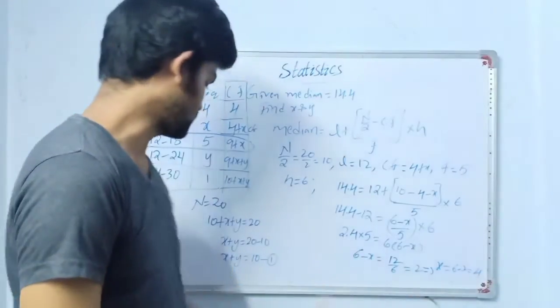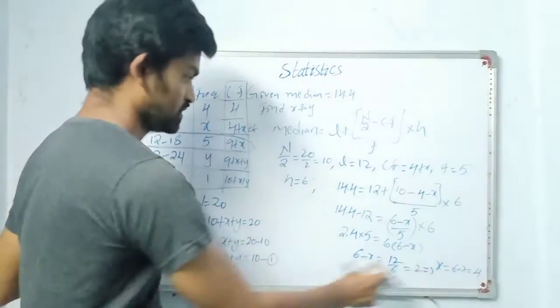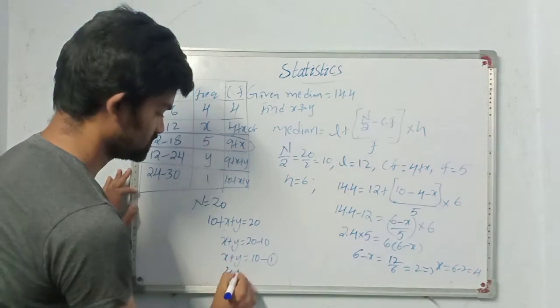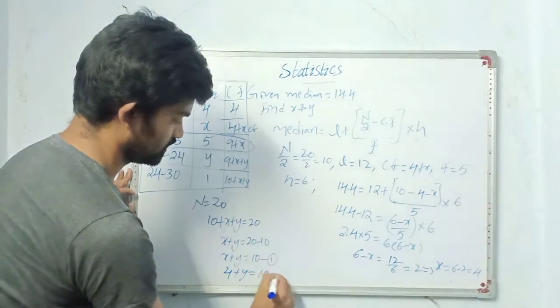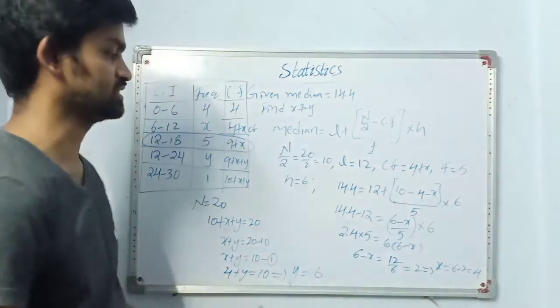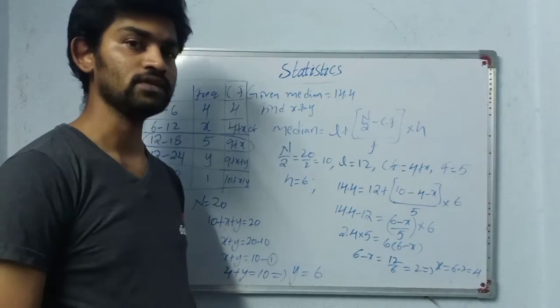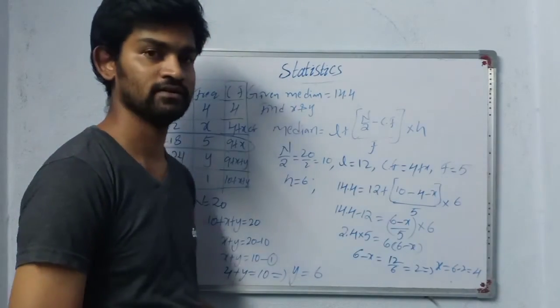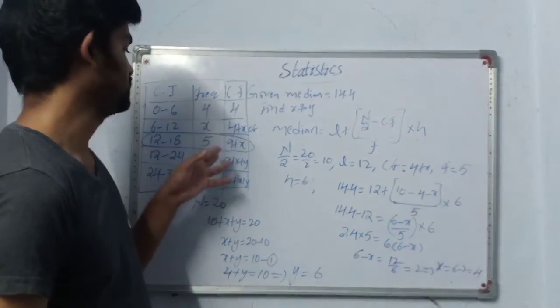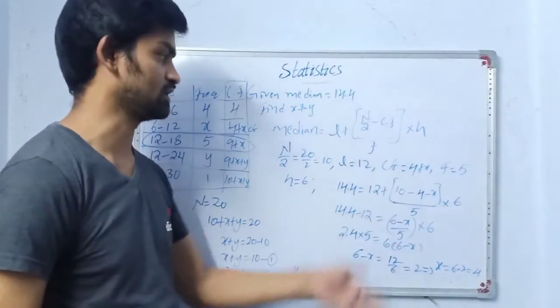Let's substitute this x value in equation 1. So what you will get is 4 plus y is equal to 10. It means the y value is 6. So x is 4, y value is 6. This is how we use the application of median. If this type of unknown variables question comes, you have to solve it like this.